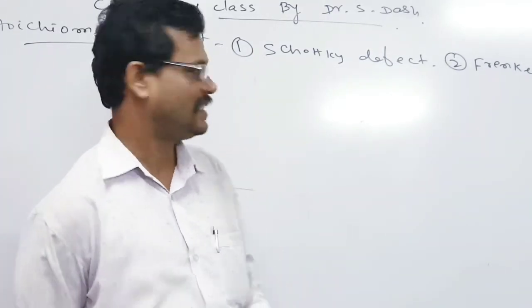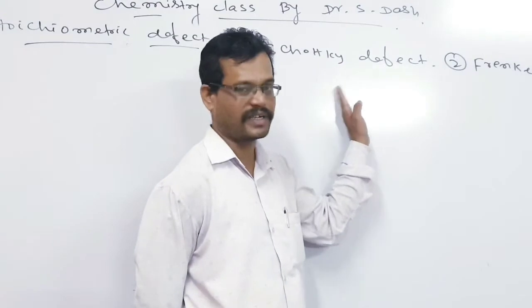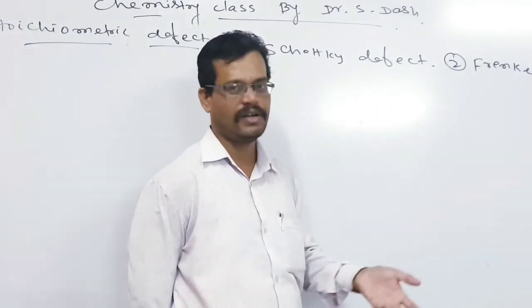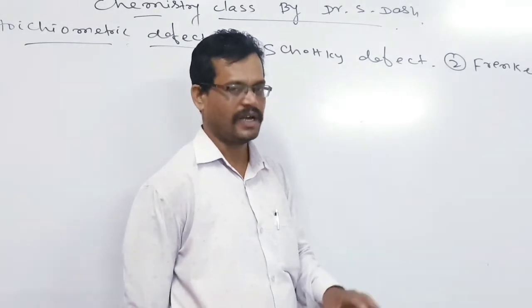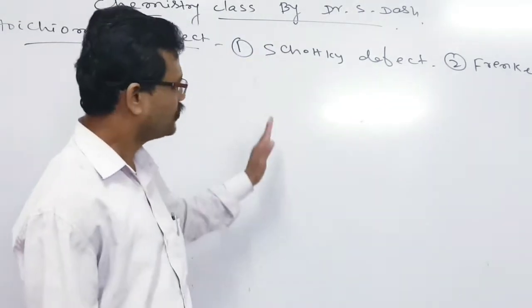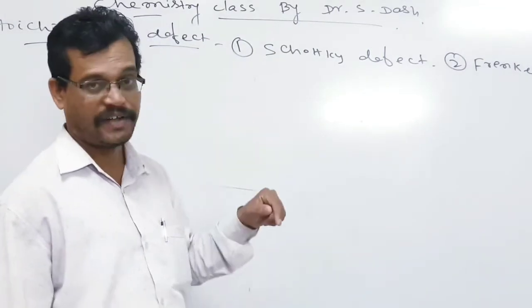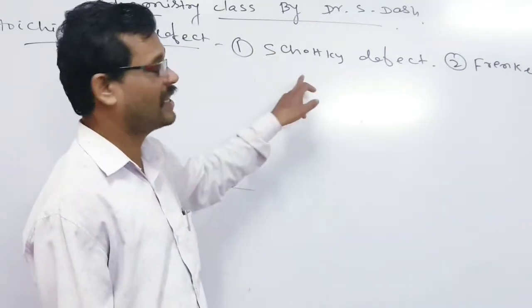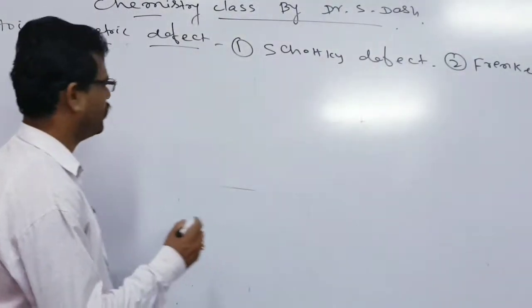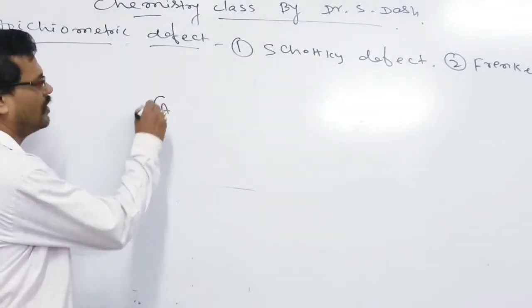Regarding the density, if you compare with the Schottky defect, here the density does not change. Why? Because the actual number of cations or anions in the crystal remains the same. That's why in case of the Frenkel defect the density remains the same, but in case of the Schottky defect the density is found to be decreased. Let me give you the picture so you can clearly understand. Let us look here.